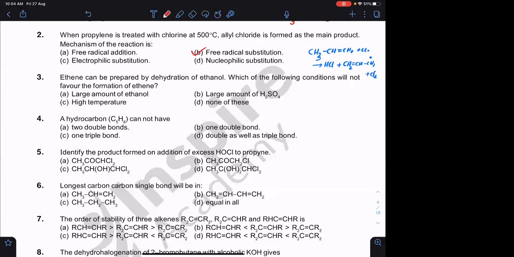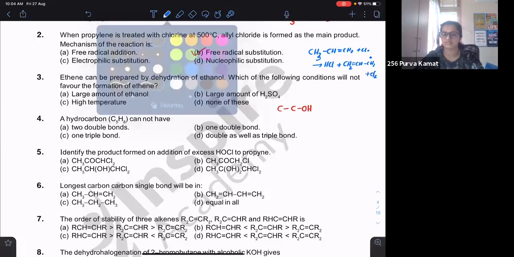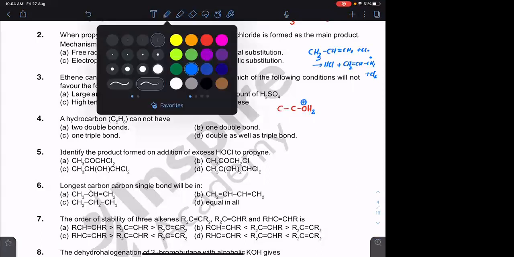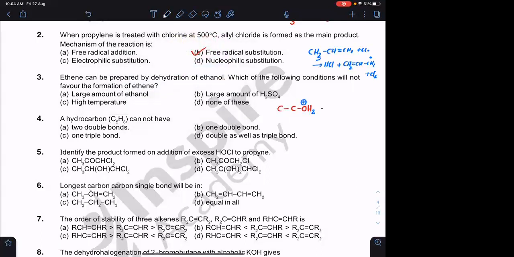Large amount of ethanol. The reason is, what happens in dehydration of ethanol? What is the first step? Addition of hydrogen, or the protonation of this particular alcohol, which will make a poor leaving group OH into a good leaving group H2O, which will lead to the formation of carbocation plus H2O.